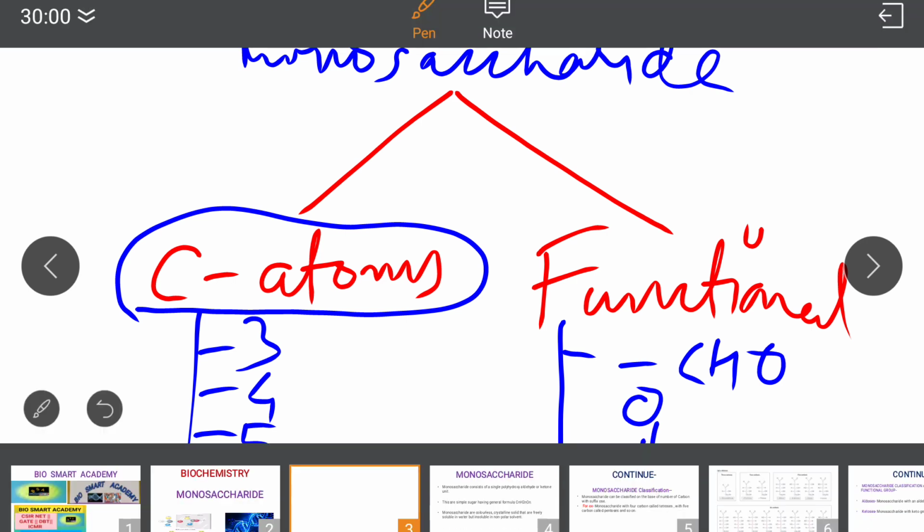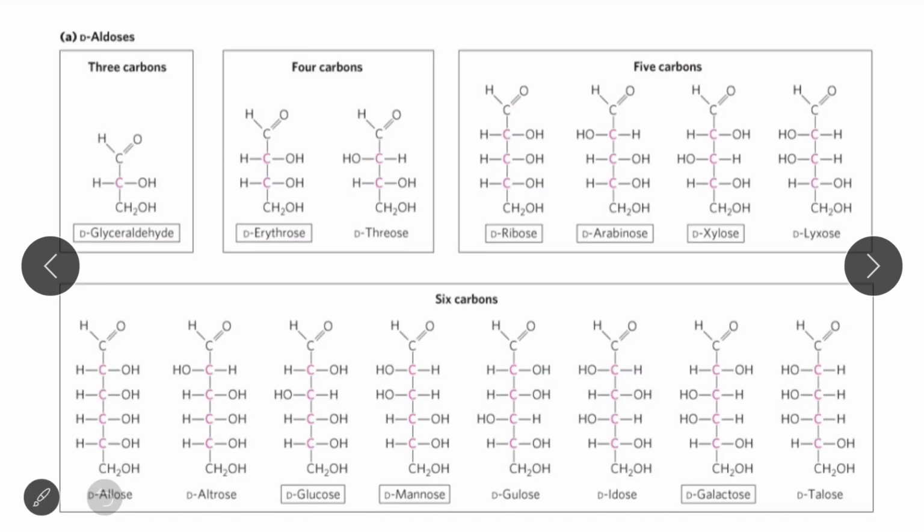Now let's look at the structure. Okay, see, in this structure you can find that monosaccharides are classified on the basis of, firstly, the presence of carbon atoms, 3 carbon, 4 carbon, 5 carbon or 6 carbon, and also on the basis of the presence of the aldehyde group, that is aldoses. In this picture you can see both of these: monosaccharides are classified according to the number of carbon atoms and the aldehyde group, that is, the functional group is aldehyde. So the simplest monosaccharide, the 3 carbon monosaccharide with an aldehyde group, is D-glyceraldehyde.